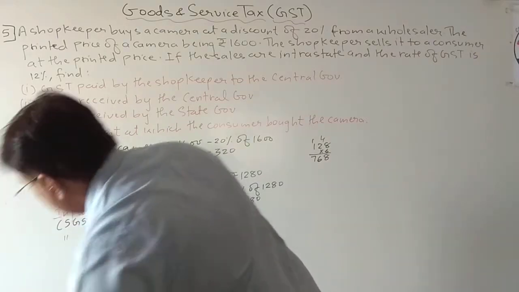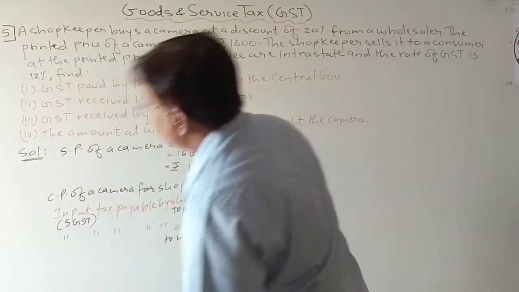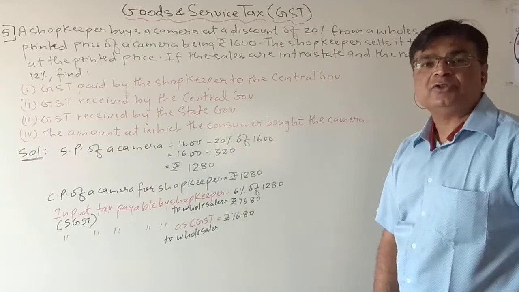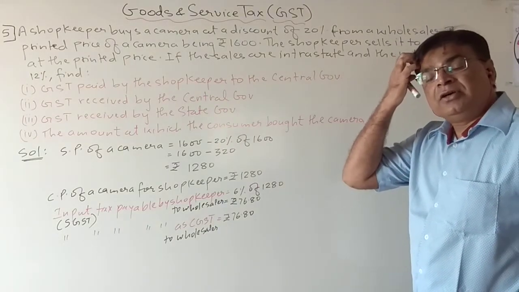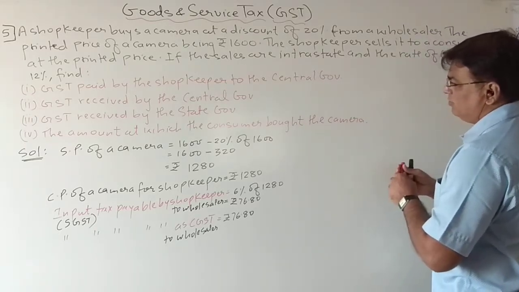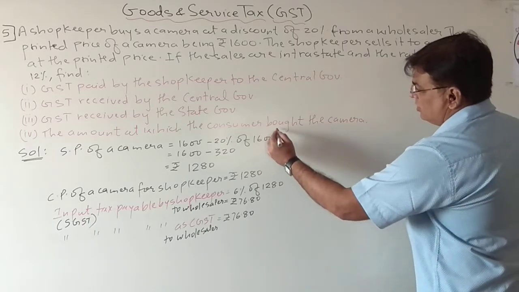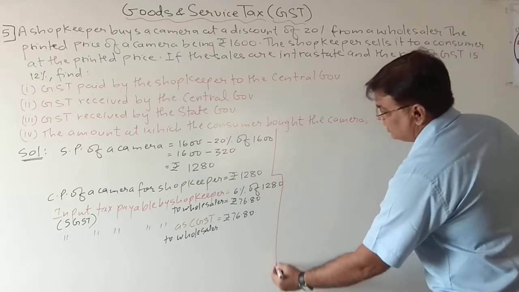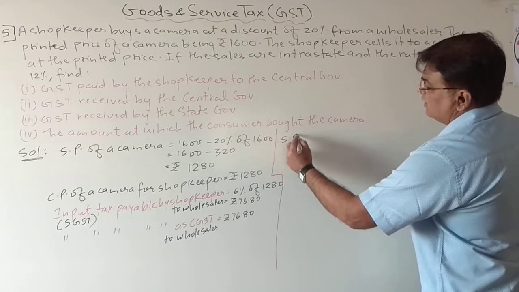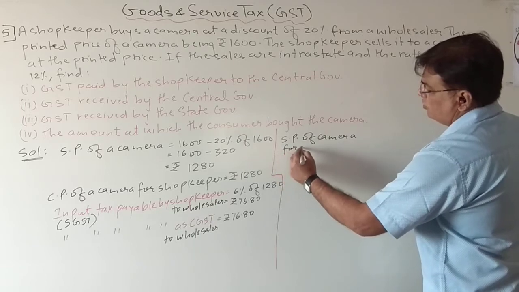Now let us see. The shopkeeper is selling at which price? It is given that the shopkeeper sells it to the consumer at the printed price. So what is the selling price of the camera for the shopkeeper? Let me write over here. I am writing with red pen so it is clearly visible. Or let me make the partition. So now let me write with black pen only. Selling price of a camera for shopkeeper.